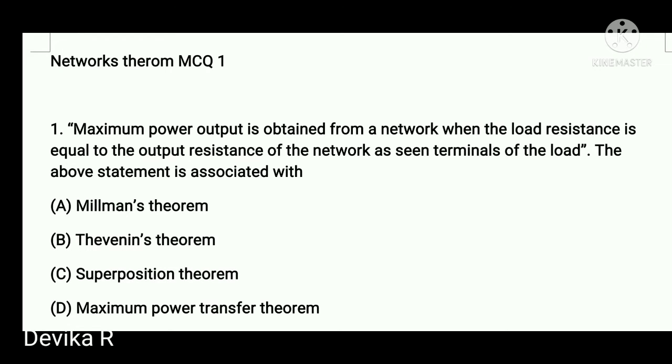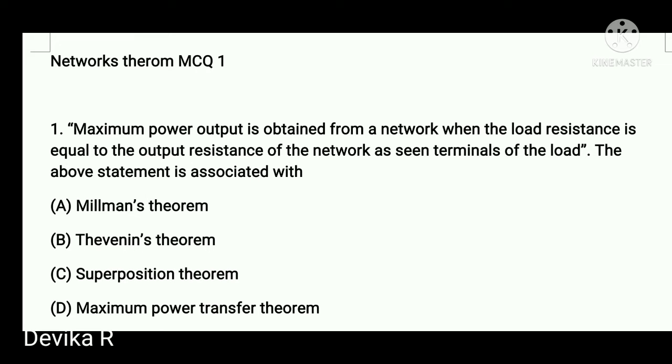Okay, let's get started. First question: maximum power output is obtained from a network when the load resistance is equal to the output resistance of the network as seen from the terminals of the load. When load resistance is equal to the output resistance, that means this statement is associated with which theorem? Among those four options, you have to select one.